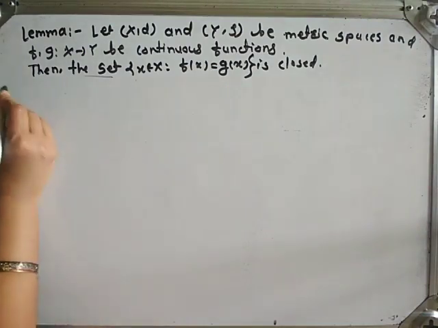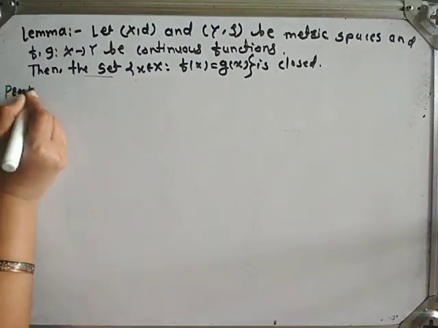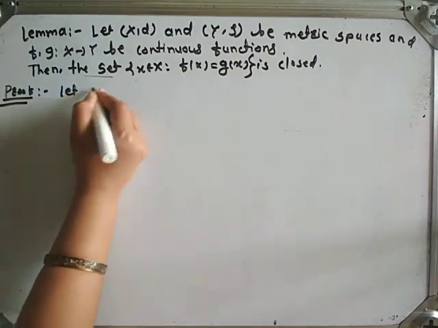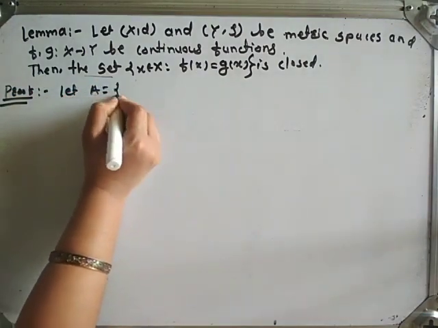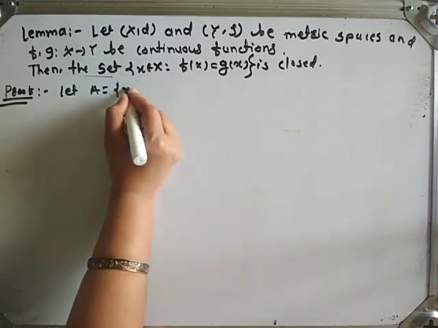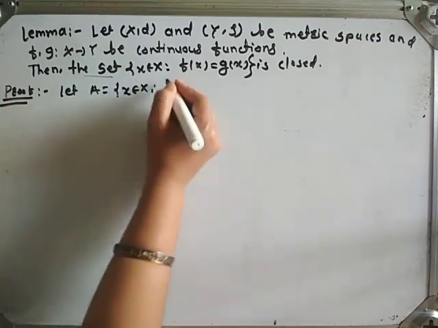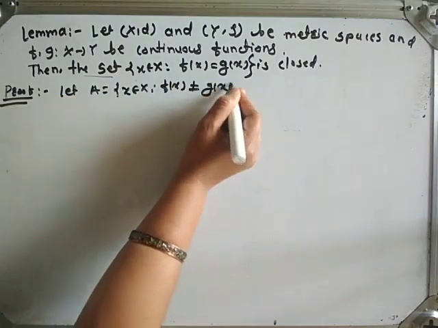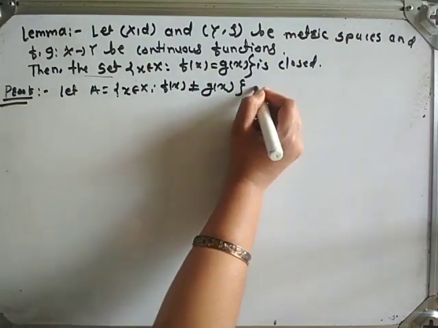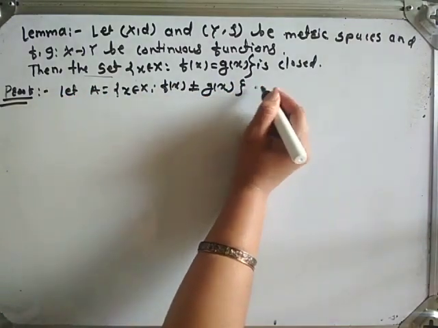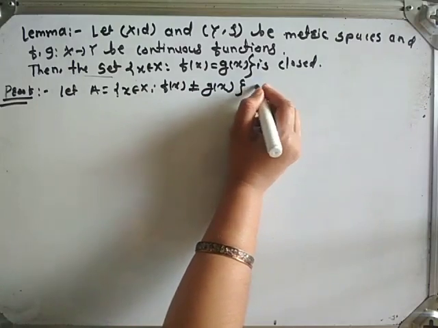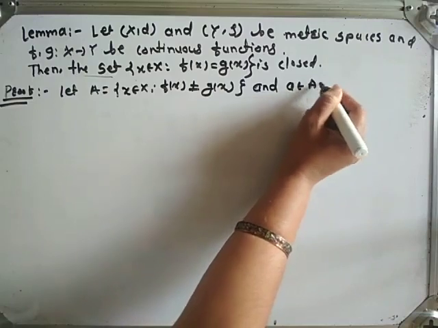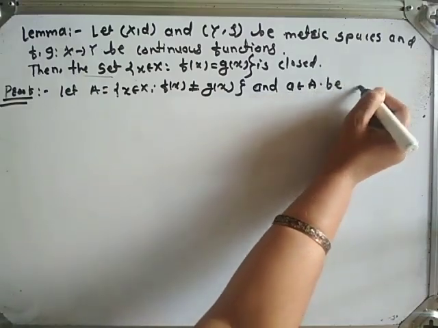Okay. Let us see the proof of this lemma. First of all, let A be the set of x belonging to capital X such that f of x is not equal to g of x.